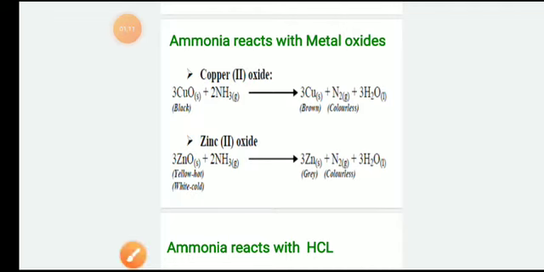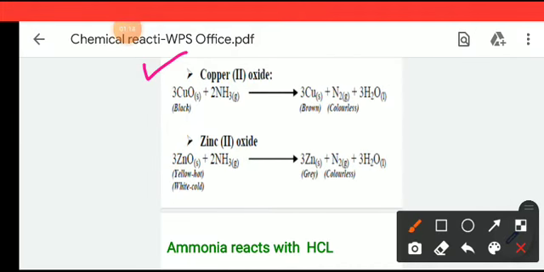In the case of copper oxide, when ammonia reacts with copper oxide, it will give nitrogen and water as well as the metal. So here the copper oxide is reacting with ammonia, so copper will be precipitated.